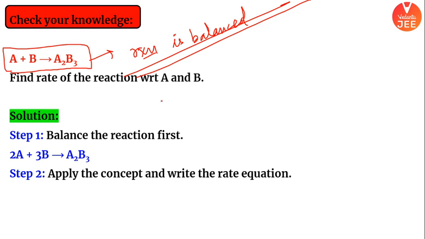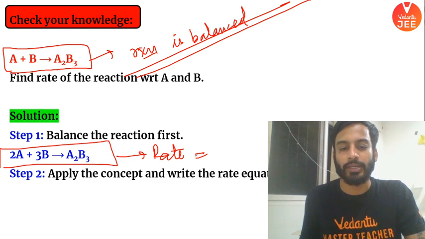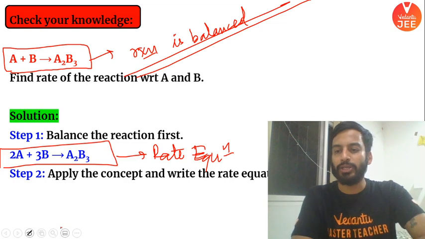अच्छा. So this reaction I have balanced it out. देख लीजिए. A2 plus 3B gives you A2B3. Can you apply the rate? Please write the rate equation. सब rate equation लिखेंगे. Everyone write the rate equation. सब लिखो बेटा.